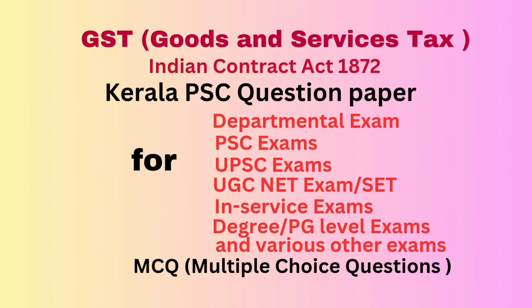Option B, an order passed under section 80. Option C, an order pertaining to the seizure or retention of books of account, register, etc. Option D, an order by the state bench of the appellate tribunal. Correct answer, option D.